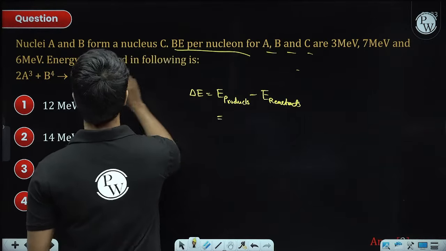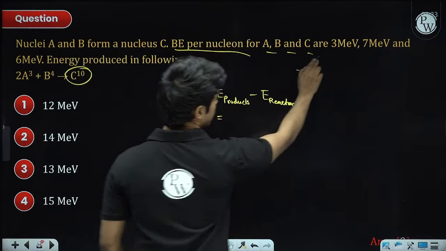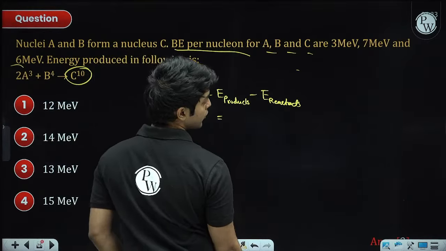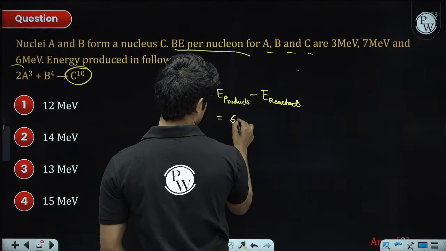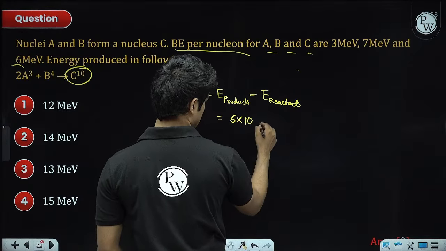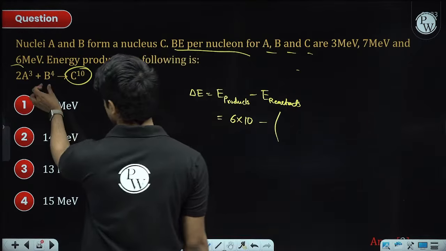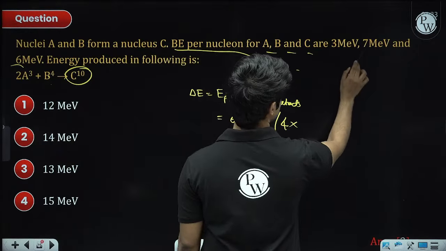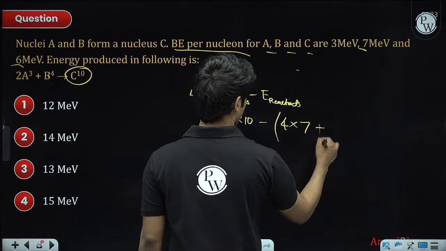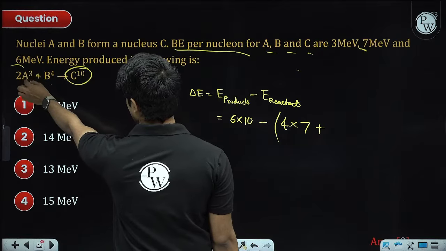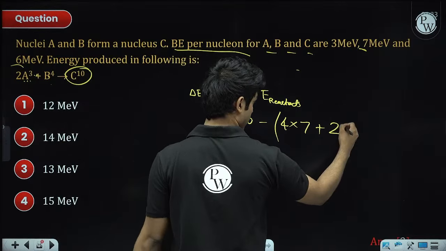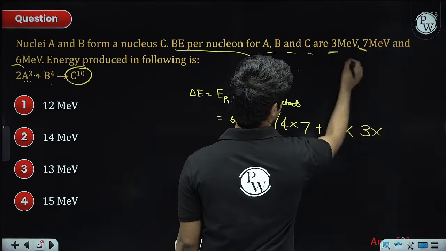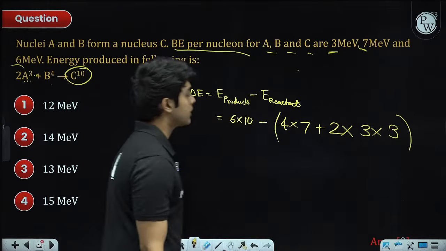So for the product side, there are 10 nucleons. So multiply 10 with 6, right? Binding energy per nucleon of C is 6. Multiply that with the total number of nucleons, 10. For reactants, we have B, 4 nucleons, and for B the per nucleon energy is 7. And for A, per A has 3 nucleons, but there are 2 A's, right? So 2 times the number of nucleons times the binding energy per nucleon. This will give us the energy released.